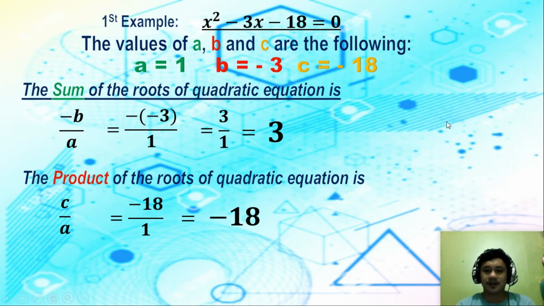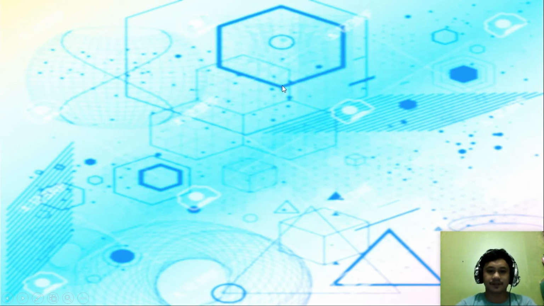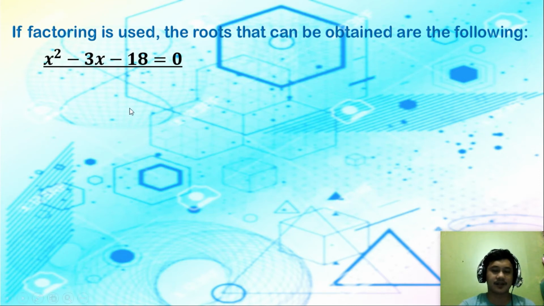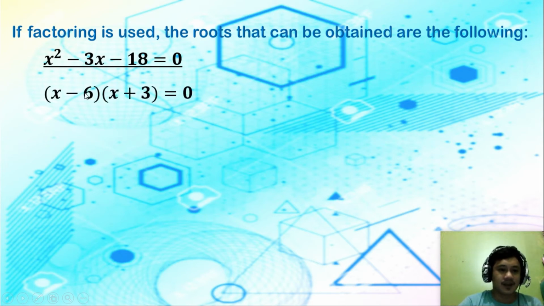So kapag sinolve natin yan, yung equation na x squared minus 3x minus 18 is equal to 0 using factoring. Tapos pag nakukuha natin yung roots, you are going to add, and that is the sum. And if you are going to multiply, that is the product. So try po natin kung tama rin po yung sagot po natin. Okay? So factor this one, x minus 6 times x plus 3 is equal to 0.